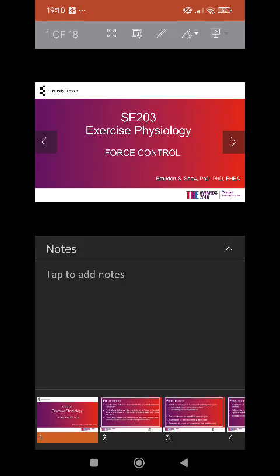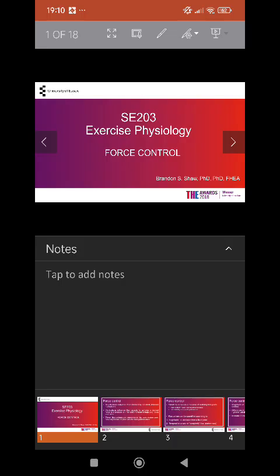Fine motor tasks demand more precise force adjustments. The complexity of a task affects force control strategies as well. Simple and complex tasks may engage different neural and muscular mechanisms. Muscular fatigue. Prolonged or intense muscle activity can lead to fatigue, impacting force control. Fatigue alters motor unit recruitment and firing rates.